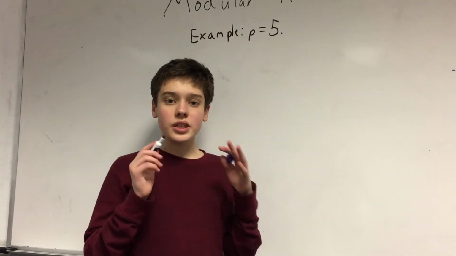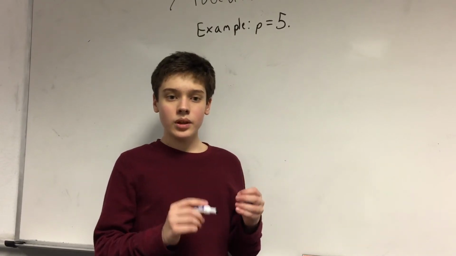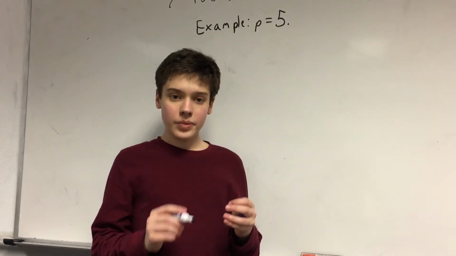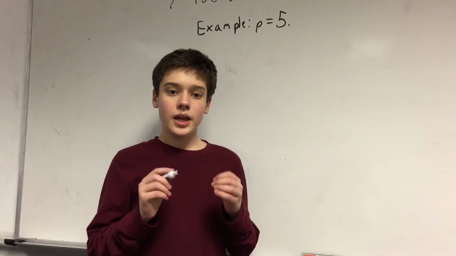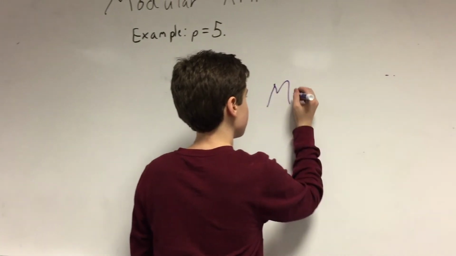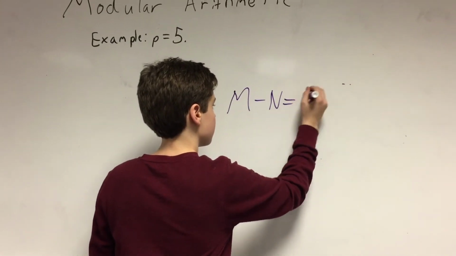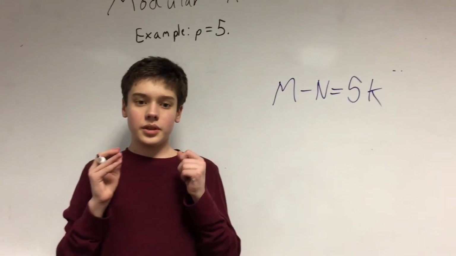In order to make division even harder, we're going to use modular arithmetic. As an example, let's talk about mod 5. We say two integers, m and n, are congruent mod 5 if m minus n equals 5 times k, for some integer k.